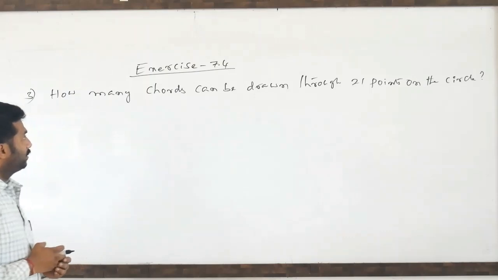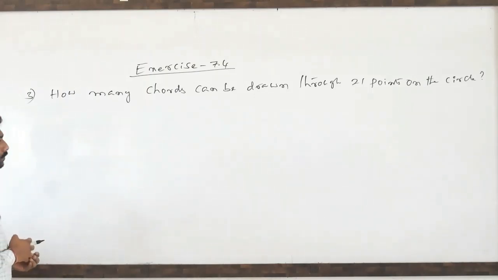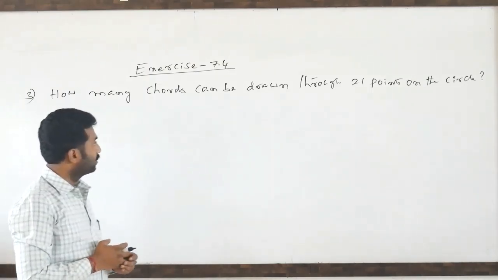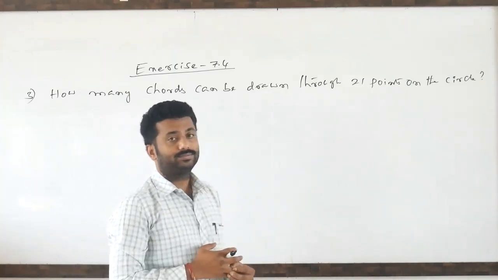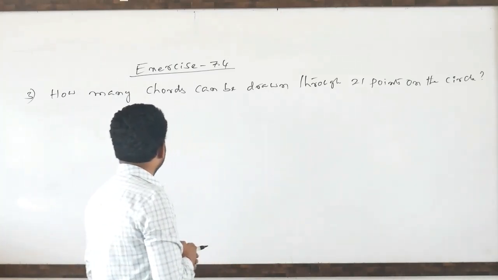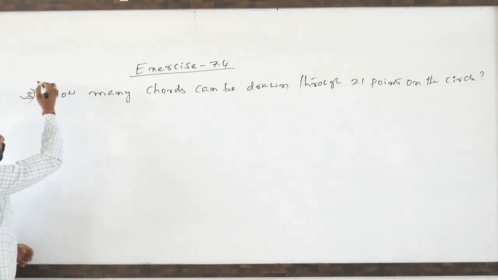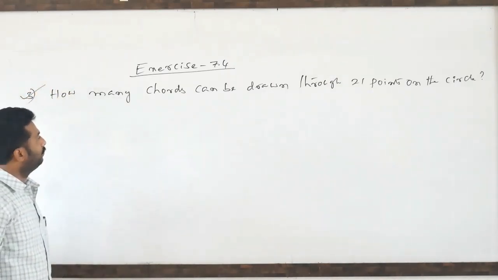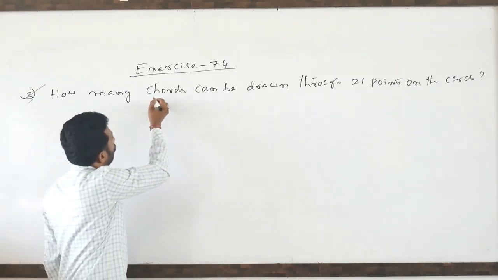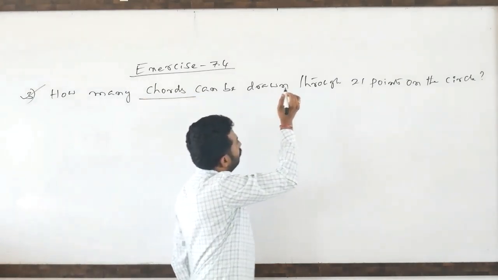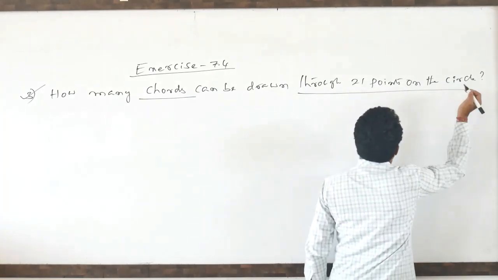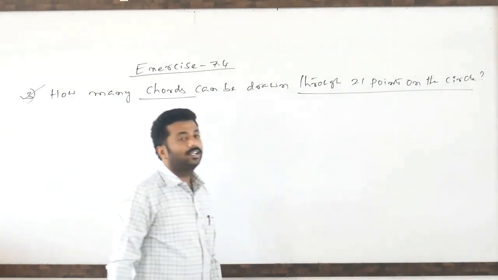In exercise 7.4, last class we discussed the first two problems. Today we are going to discuss the third problem. What are they asking? How many chords can be drawn through 21 points on the circle?